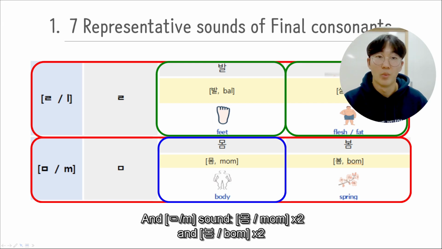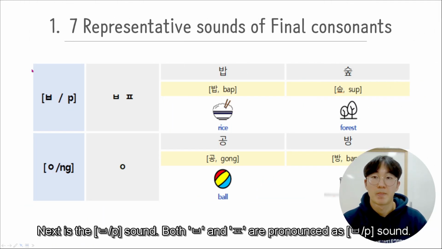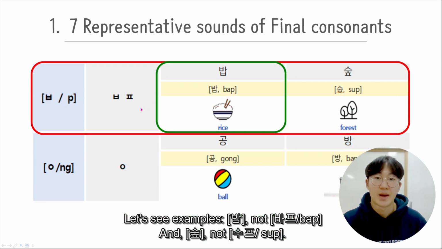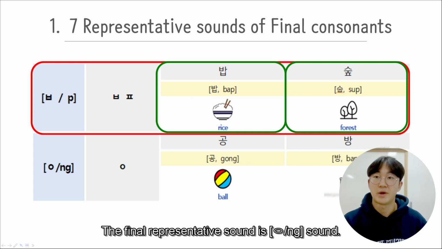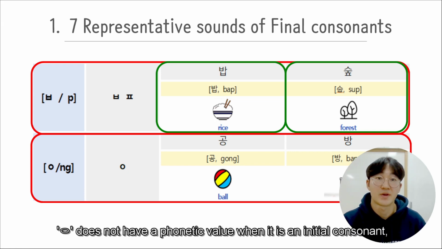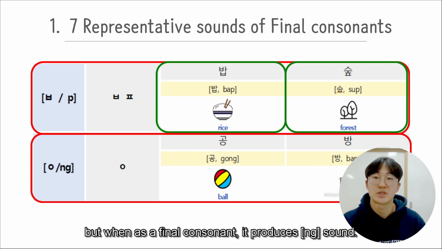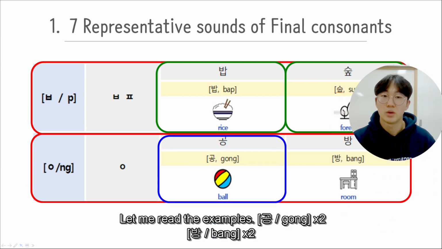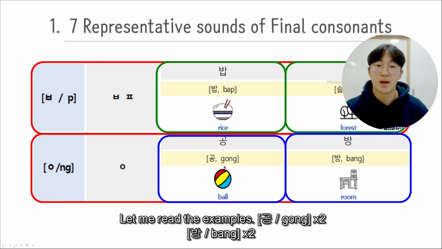봄, 봄. Next is B sound. Both 비읍 and 피읖 are pronounced as B sound. Let's see examples. 밥, 밥, not pop. And 숲, 숲. The final representative sound is 응 sound. 이응 does not have a phonetic value when it is an initial consonant, but as a final consonant, it produces 응 sound. Let me read the examples. 공, 공, 방, 방.